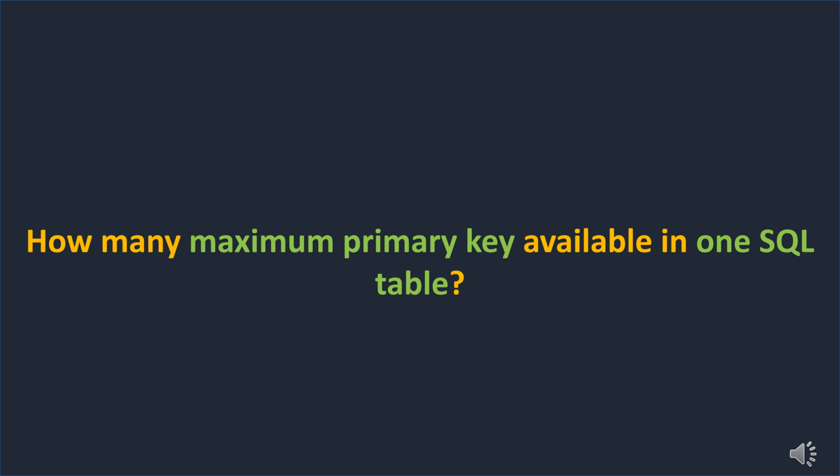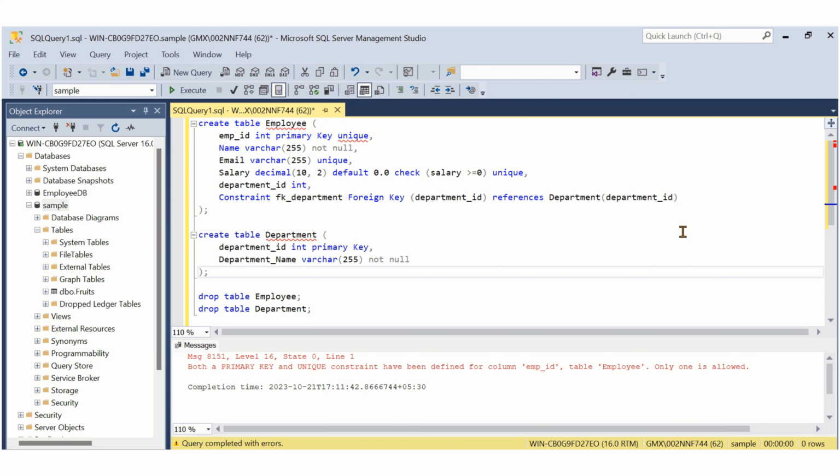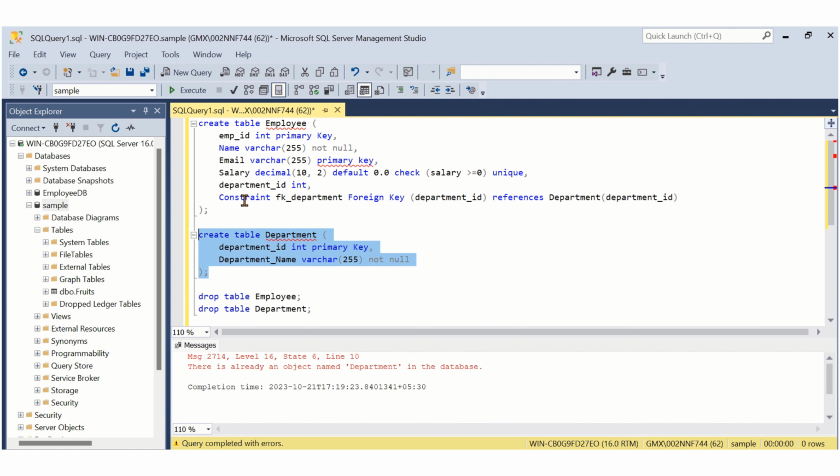How many maximum primary keys are available in one SQL table? Let's try it practically. Here I will give two primary keys in the employee table. Right now it is only one. So I'm removing the email as a unique key and giving the primary key. I have to remove this as well. See, now we have two primary keys in the employee table. So let me create the department table first.